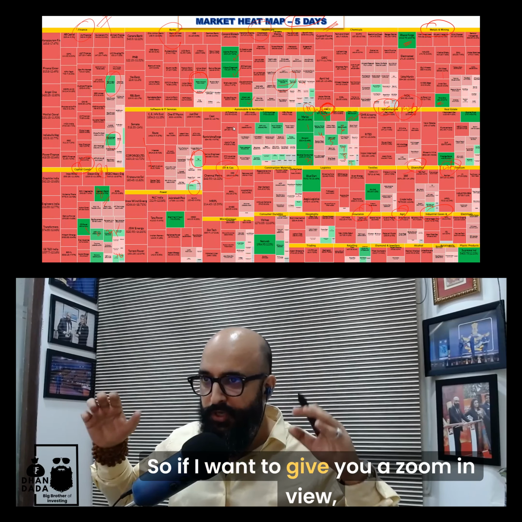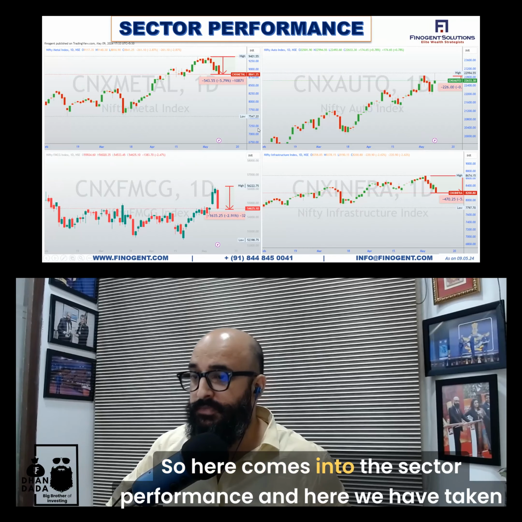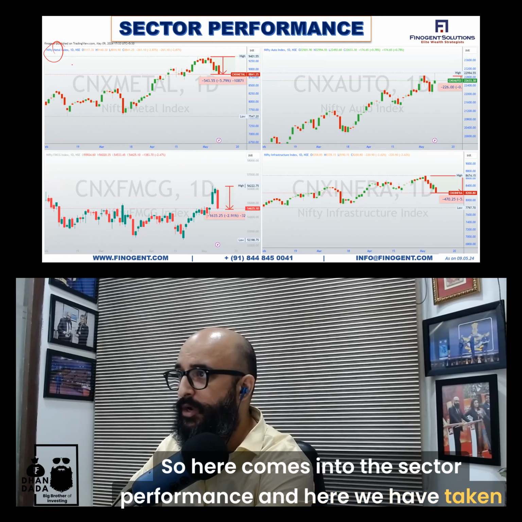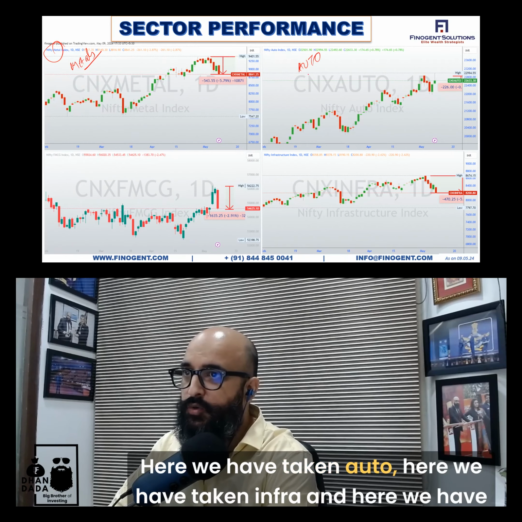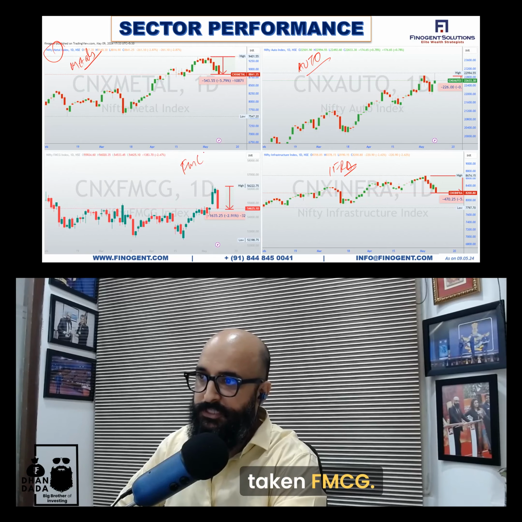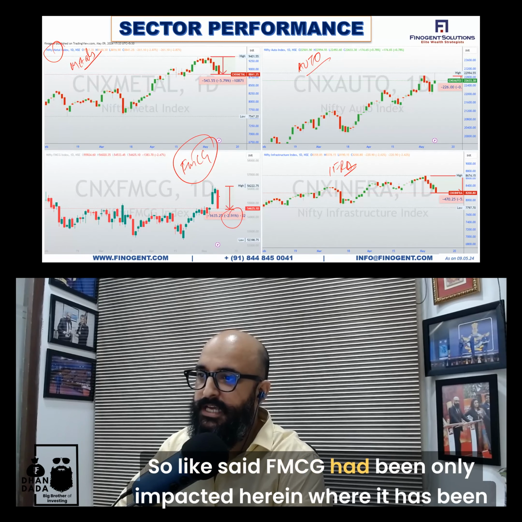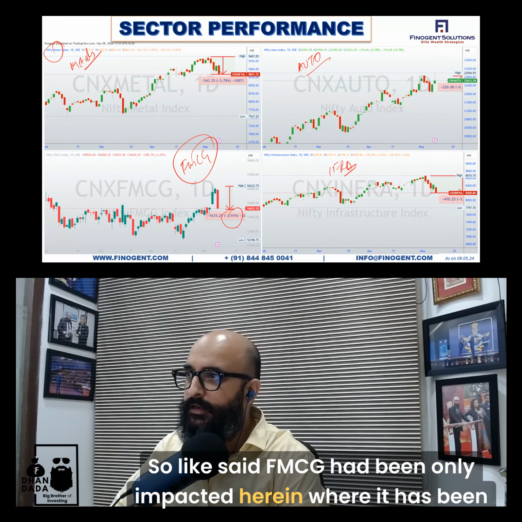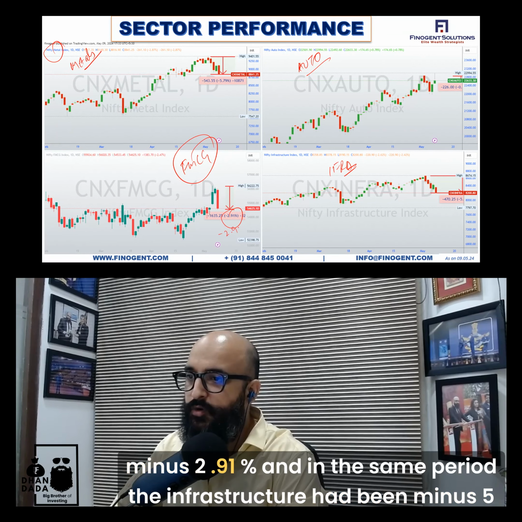If I want to give you a zoom in view, here comes the sector performance. Here we have taken metals, here we have taken auto, here we have taken infra, and here we have taken FMCG. Like I said, FMCG had been only impacted by -2.91%.